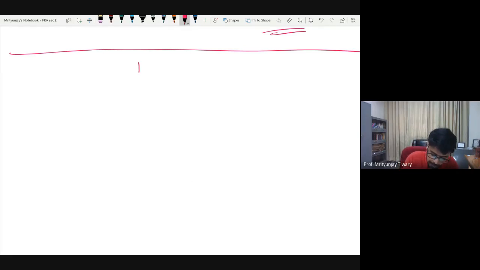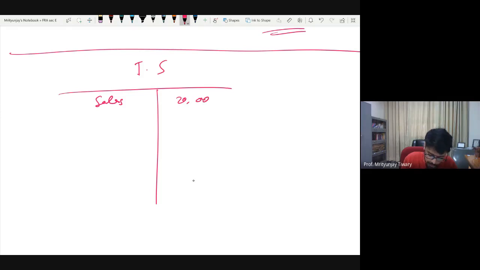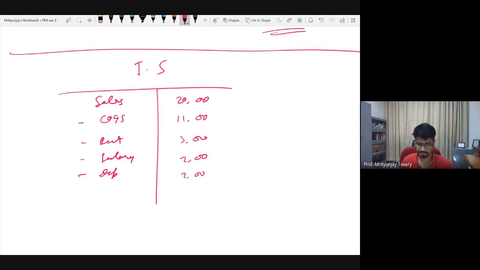One, for that I'll prepare a format of income statement. Okay. Let's say I have an income statement, something like this. Let's say sales of rupees 20 lakhs. Okay. Subtract COGS of, let's say, 11 lakhs. Subtract rent of, let's say, 3 lakhs. Subtract salary of, let's say, 2 lakhs. And one more, let's say, subtract depreciation of, let's say, 2 lakhs. And that's all. And that's how you get your profit.